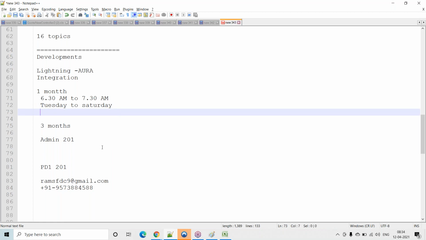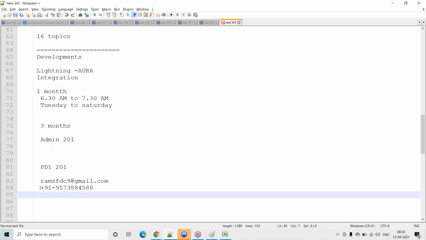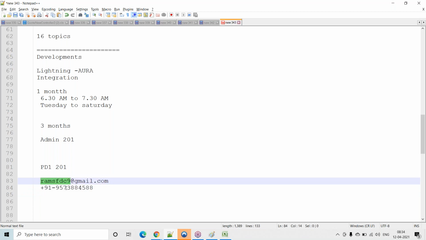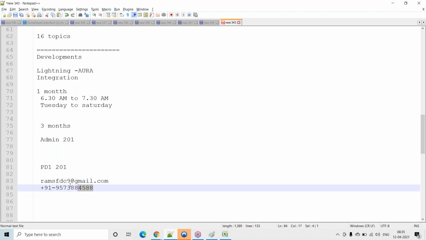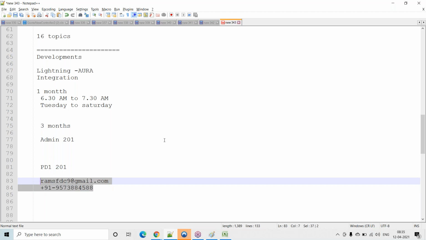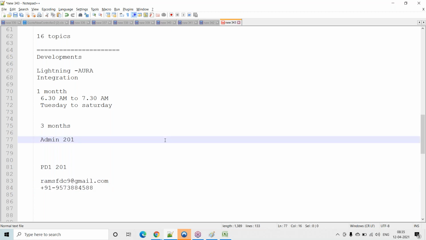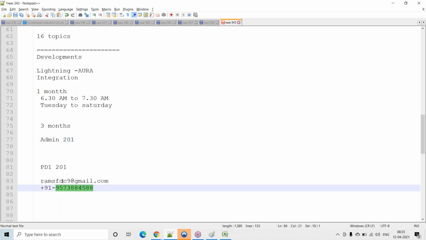So you have our email address for sending the link. Can you ping me on WhatsApp? Yes. This is my email and this is my mobile number. You can just ping me on WhatsApp. I will send the link. But related to payment, you can just discuss with DurgaSoft. Not immediately. You have to take 3 to 5 sessions, then you will decide. Okay, Ramesh. Note down my number and mobile.